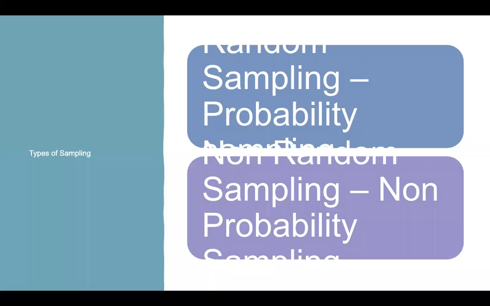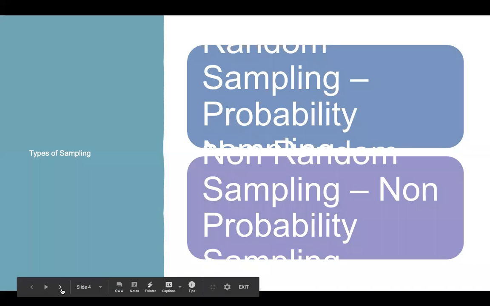Then if you are 60, all of you have a 1/6 chance of getting selected. All of you have that, right? So random sampling is also called probability sampling. When I say non-random sampling, you have a predetermined criteria of selecting the elements to be studied. And therefore, it is called a non-random sampling.